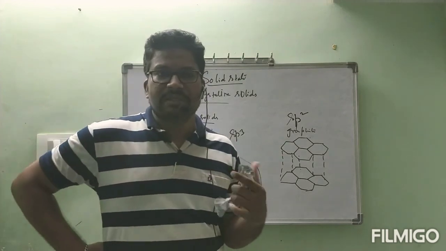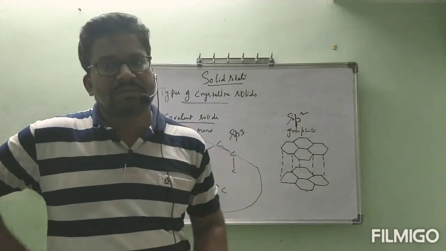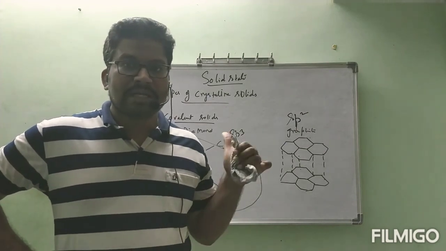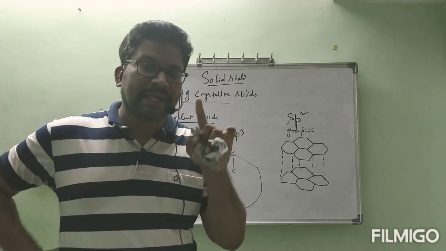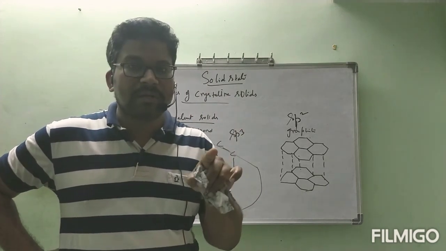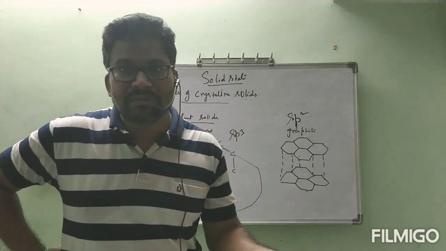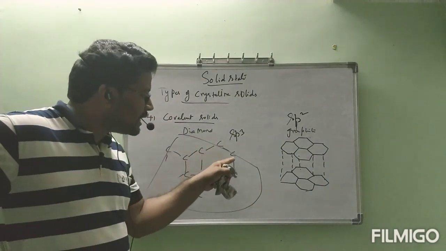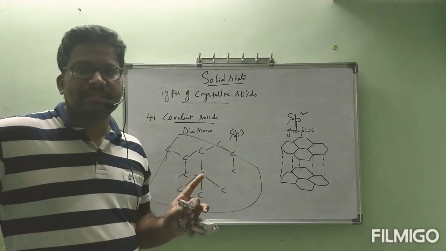Coming to the final one, that is covalent solid. Covalent solids have interparticular forces also as covalent bonds only. But in molecular solids, between hydrogen and hydrogen there is a covalent bond, but between H2 and H2 there is not a covalent bond. Here, between carbon and carbon, everywhere, covalent bonds are present.